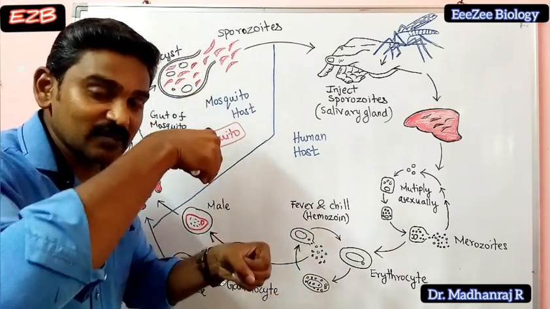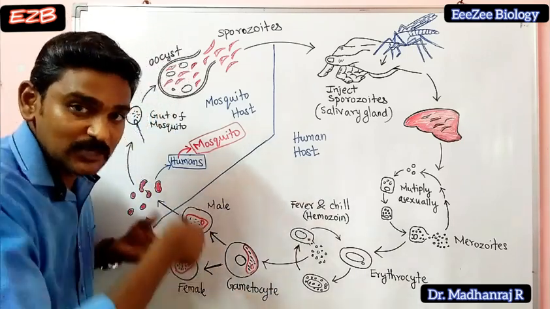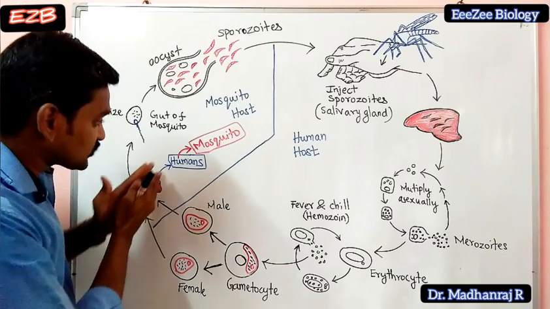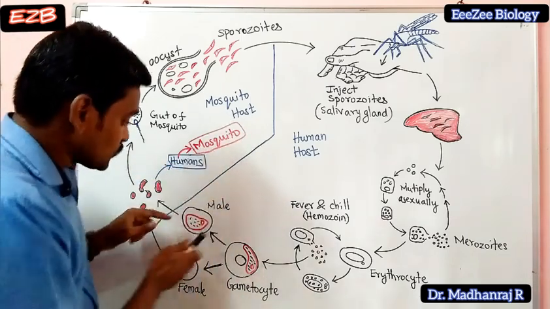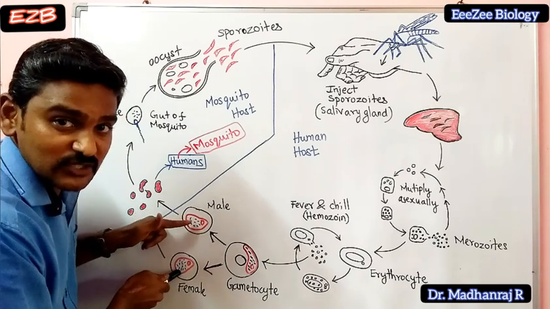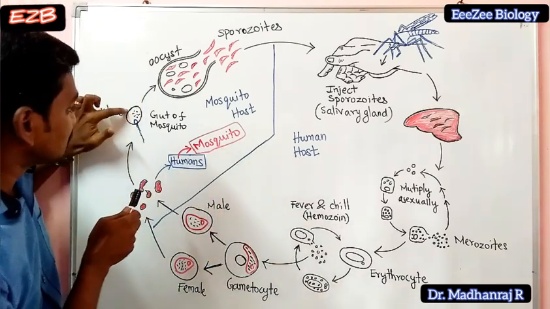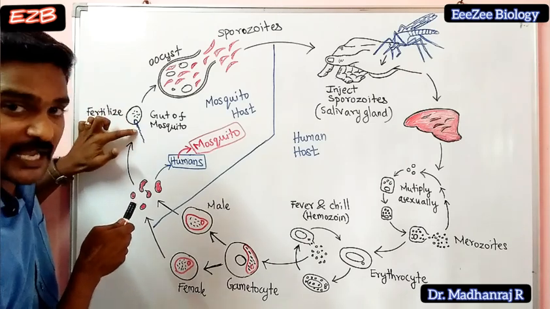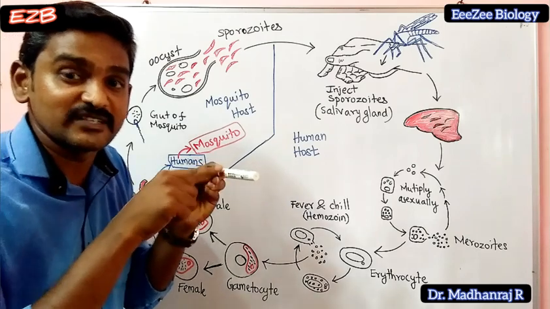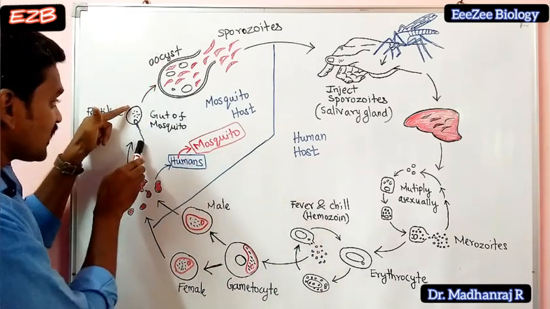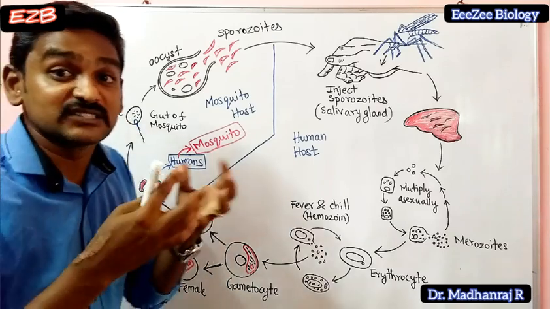While it is sucking the blood, my blood consists of male and female gametocytes. So those gametocytes will enter the mosquito. In the mosquito, these male and female gametocytes will produce gametes. This is the female gamete, this is the male gamete. Inside the mosquito's gut region, the stomach region, the male and female gametes will fuse together. They will form a diploid zygote.